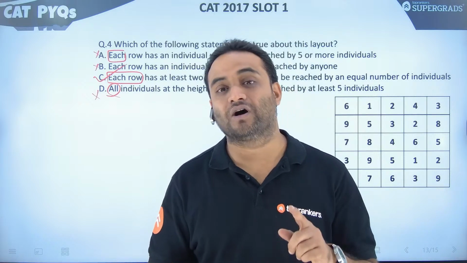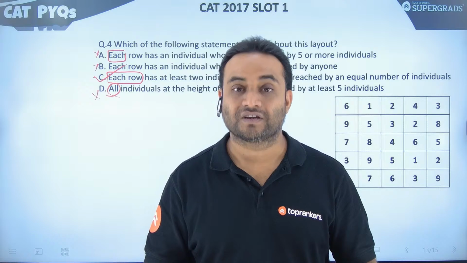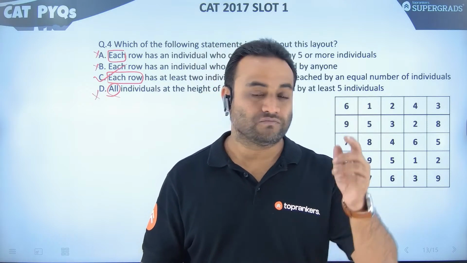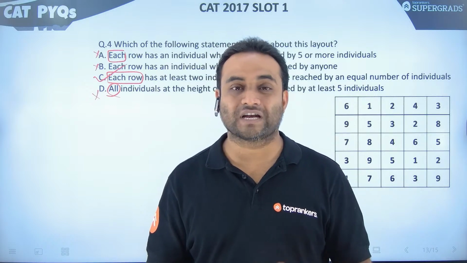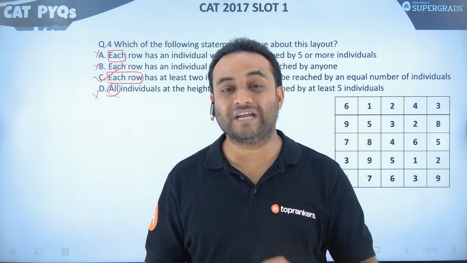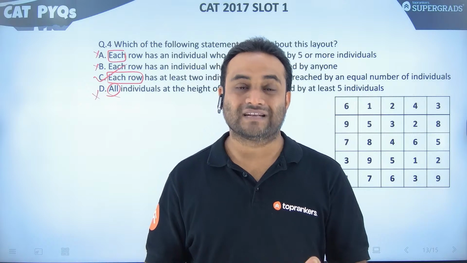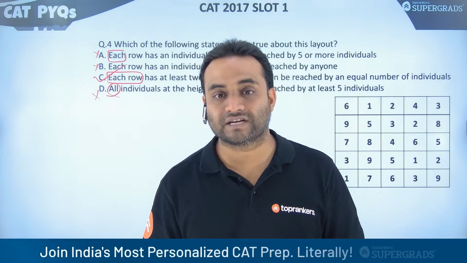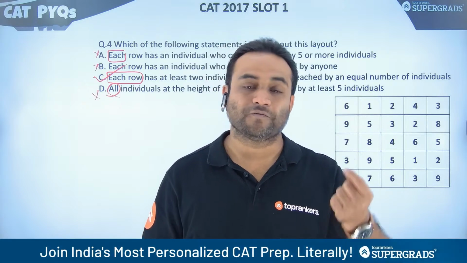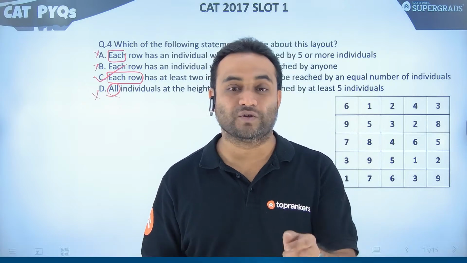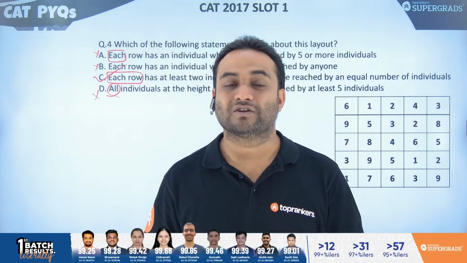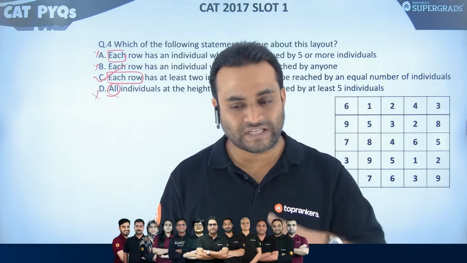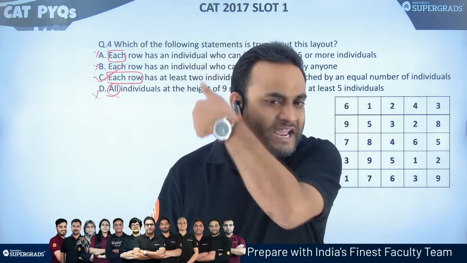And take 10-15 minutes. I'm sure many of you are struggling with getting 15 marks in DILR section. That is nothing but one set. So why not target one set initially? If 8 minutes of scanning are not giving you the correct set, take 10 minutes. Then take 12 minutes, 15 minutes, take 20 minutes.